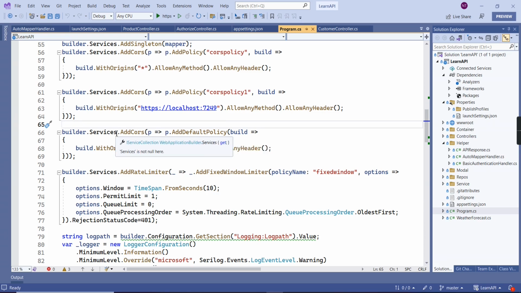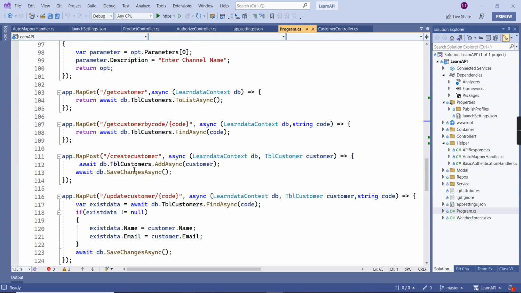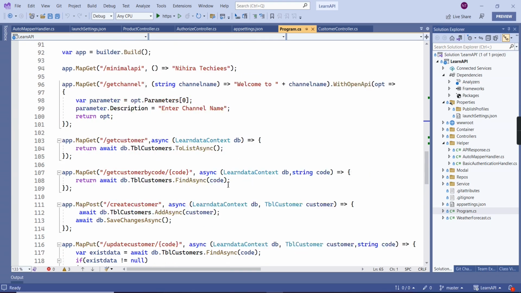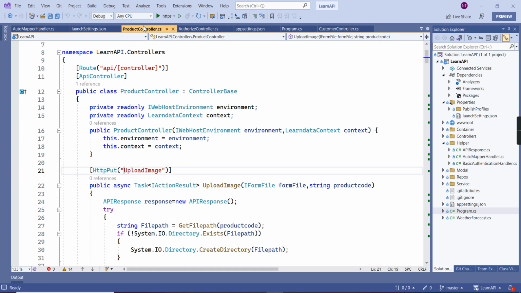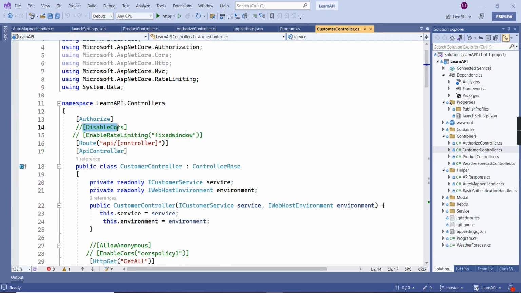The next thing is which one we are going to use. Currently I just used UseCors, so that means it will take the default one. If I provide the policy name, then it will consider that policy name. In the same way, for enabling and disabling CORS, we can do it directly on the controller side also using some attributes. Using DisableCors, we can completely disable CORS.